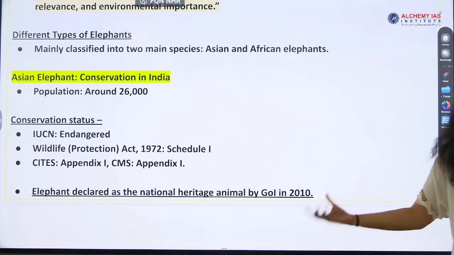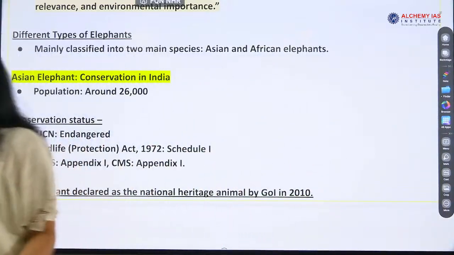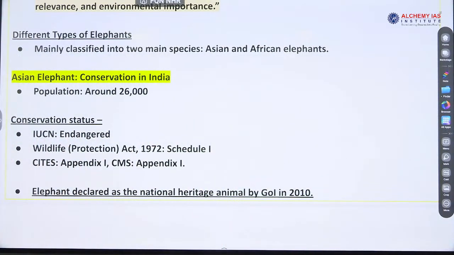Why? Why it was declared as a national heritage animal? Find the answer, okay? Why it was declared as a national heritage animal, and this shows the relevance of elephant in the ecosystem, yes or no? Yes? So find the answer.